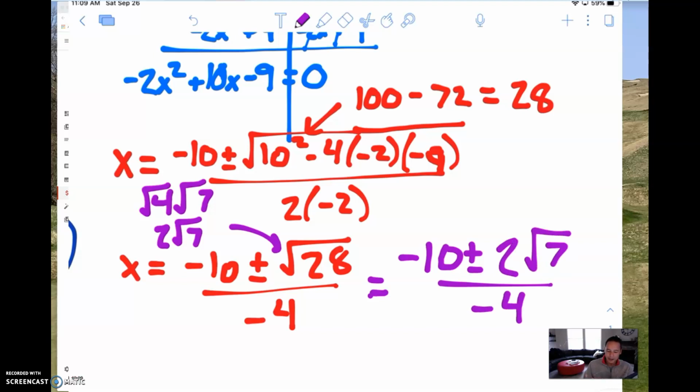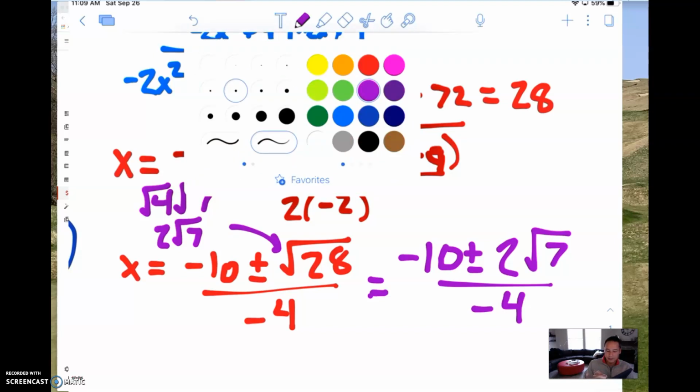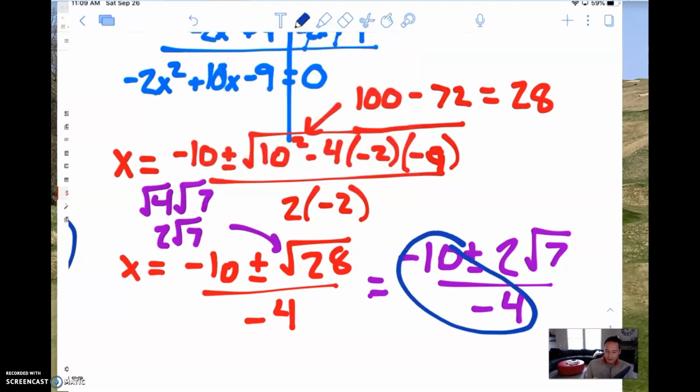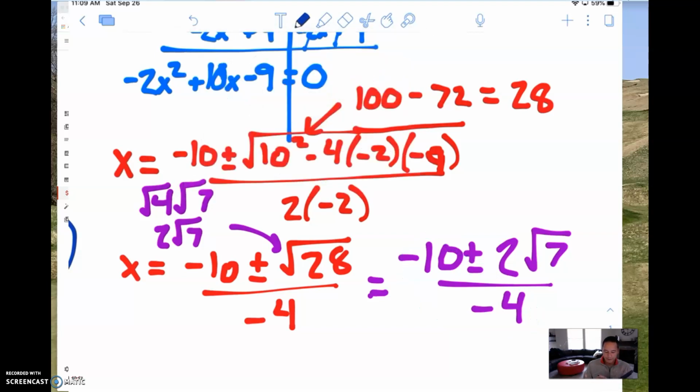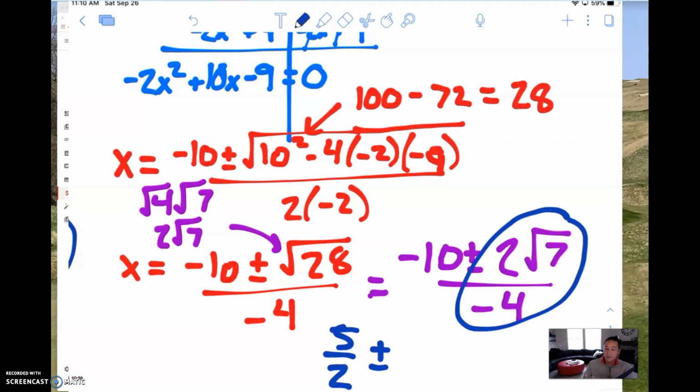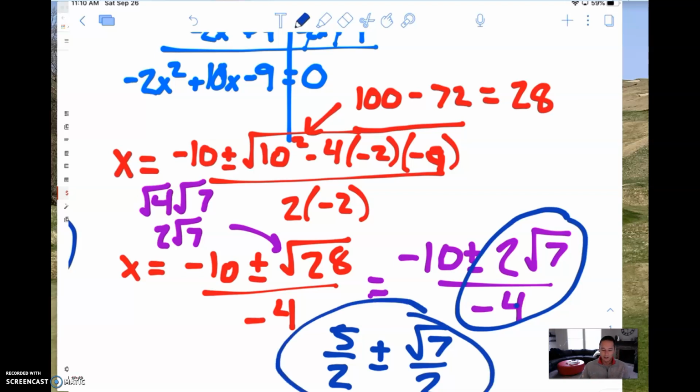And once again, we can simplify this a little bit. If we take this first component, the negative 10 over negative 4, that's going to be reduced by 2 on the top and bottom. So it ends up becoming 5 over 2. And we have plus or minus. We can divide the top and bottom here by 2 as well, so we get root 7 over 2. You don't really need to worry about the 2 divided by negative 4 being a negative, because we've already accounted for the plus and minus version of it. So this would be your final simplified solution.